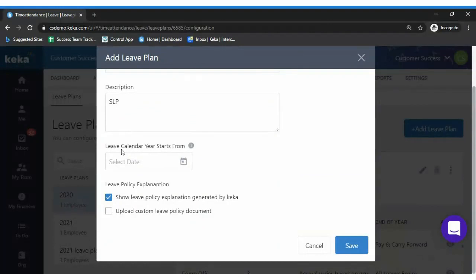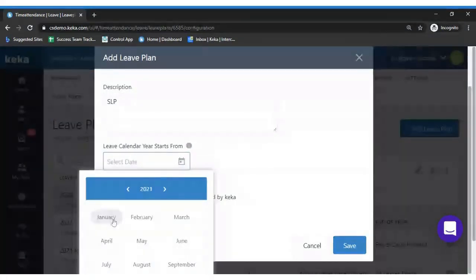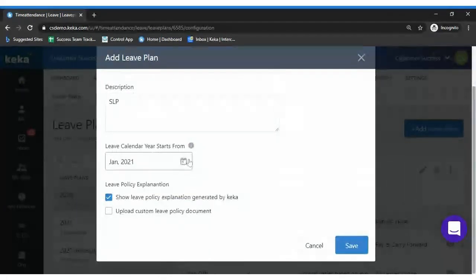Many of the organizations would be having two different things. Some would be following the leave calendar starting from January to December, and some would be starting it from April to March. So for different trends, there would be a different leave policy. You can select accordingly, but it's very mandatory to check twice before you make any changes. As per my policy, I would select January 2021, so my year ending would be at the end of December.